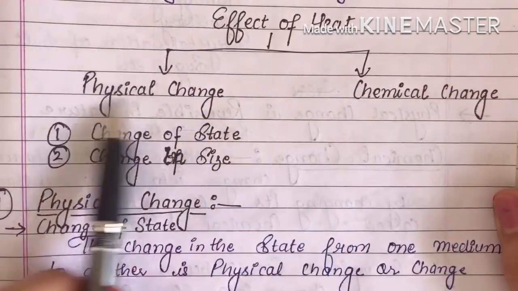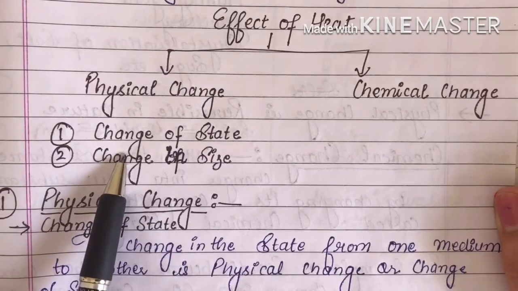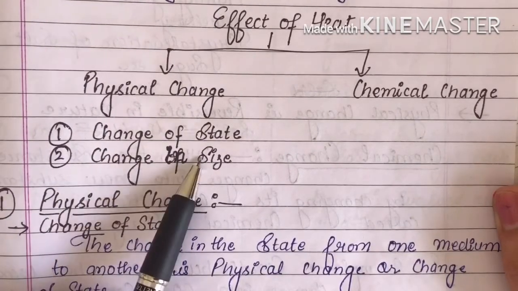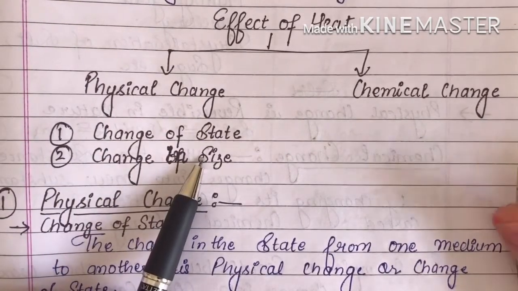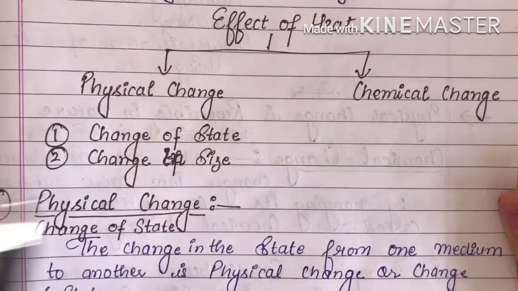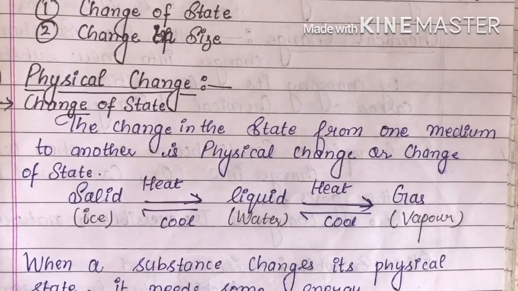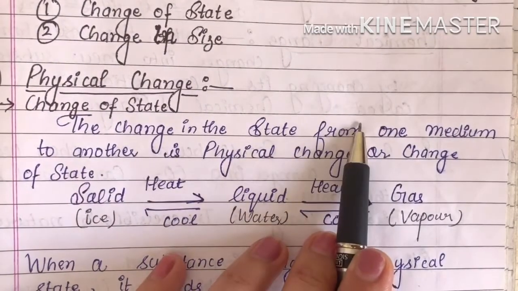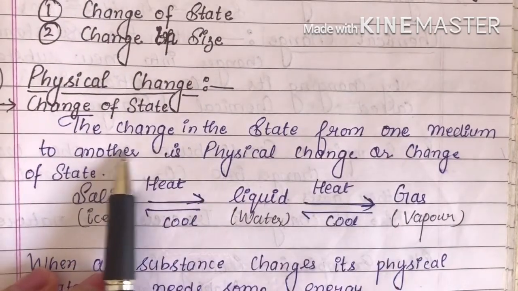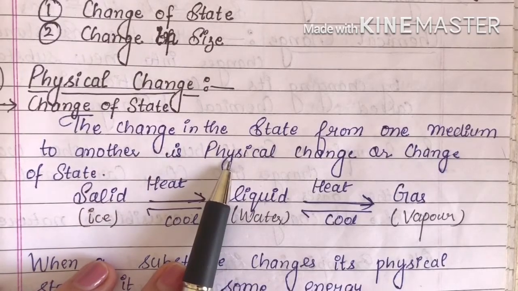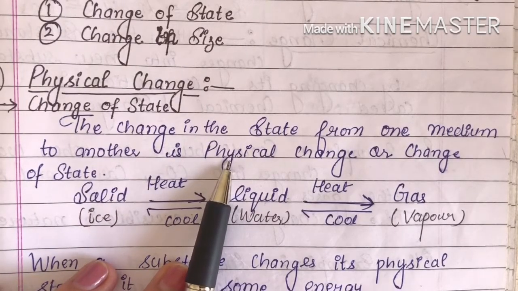In physical change, there is a change of state and a change in size. So let's start with physical change first. Change of state: the change in the state from one medium to another is called the physical change or the change of state.